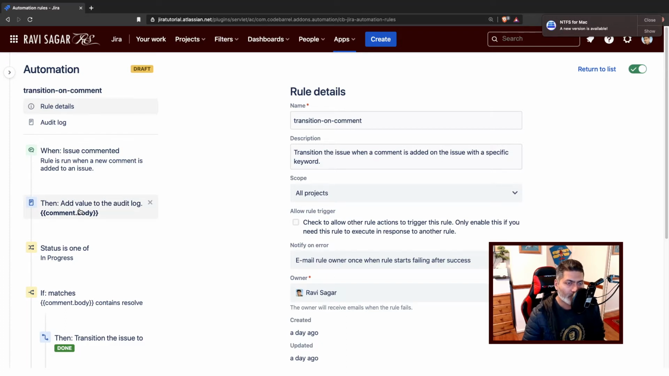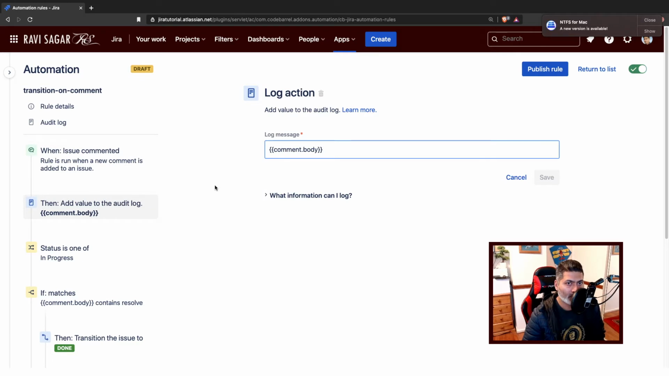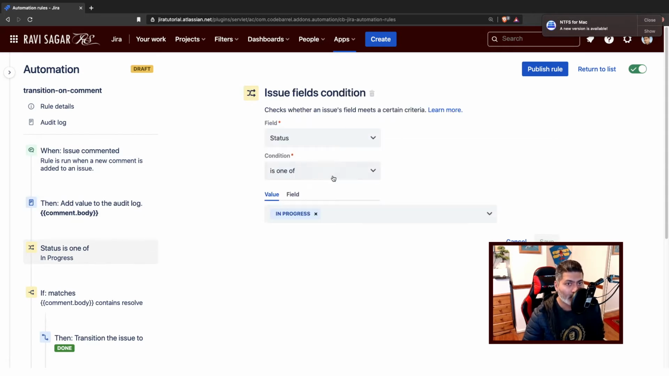Now the user who was asking this question was actually using a JQL. For example, if I show you my rule, in my rule I am using a trigger called issue commented, which is great. What I'm doing is I am basically using comment.body, which will have the body of the comment that was just added, because we are using the issue commented trigger. And I'm only running this when the status of the issue is already in progress. So this will only be applicable when the issue is in progress.